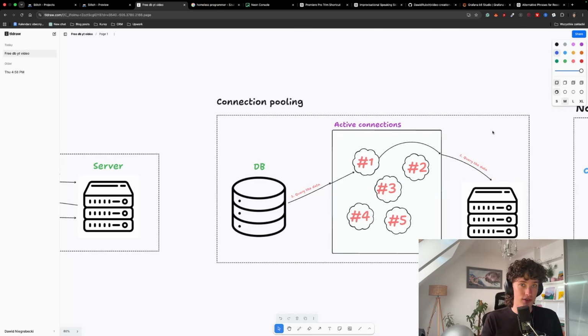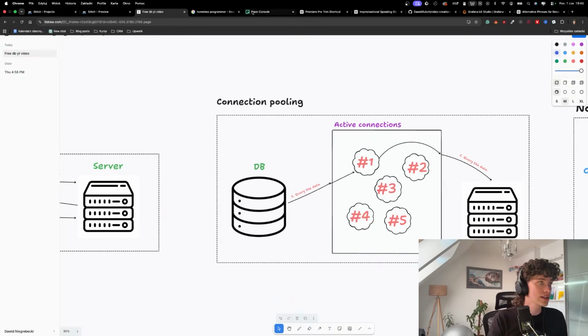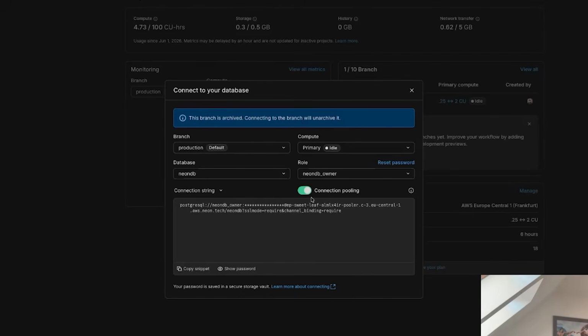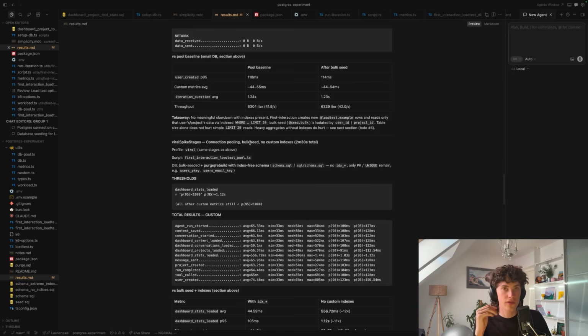The fix for it is so simple. You actually go to the Neon database and you only click this. So you click the connection pooling. This one, connection pooling, is by far the biggest performance killer, but there's a second closest one, maybe even bigger than connection pooling, to be honest with you.